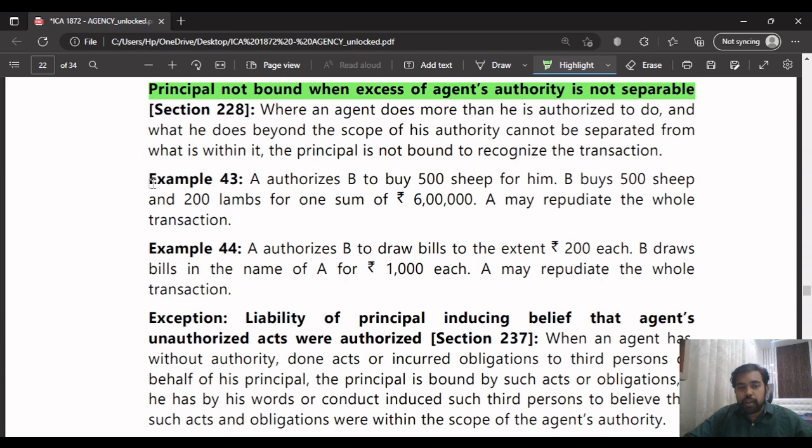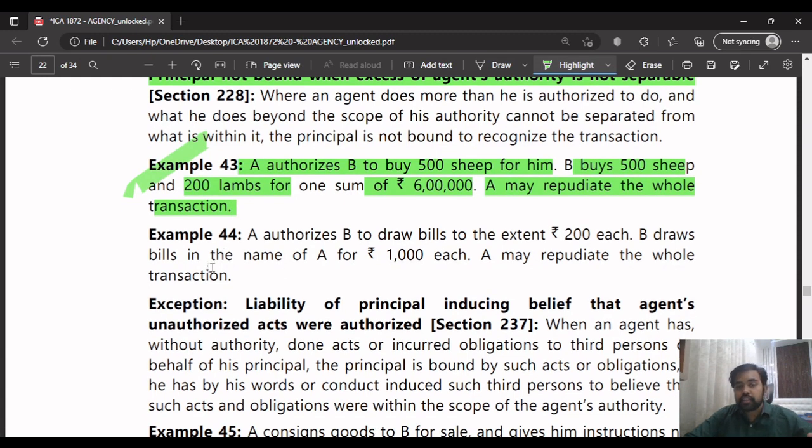Here in this example, what they are saying is A authorizes B to buy 500 sheep for him, only 500 sheep. But what B did is he bought sheep as well as 200 lambs for 6 lakhs. So in this case, he may repudiate the whole transaction. Repudiate means to cancel the whole transaction. He may reject the entire transaction.